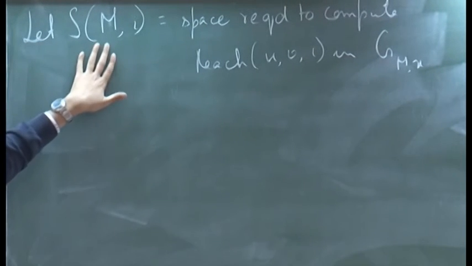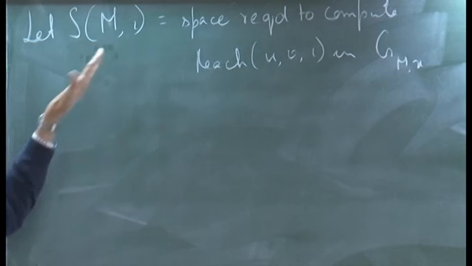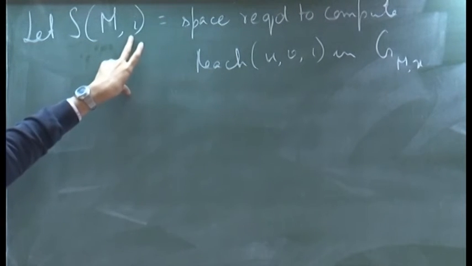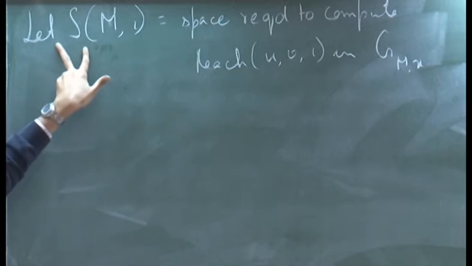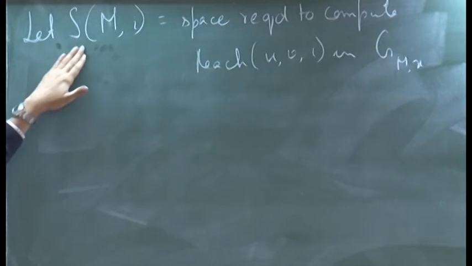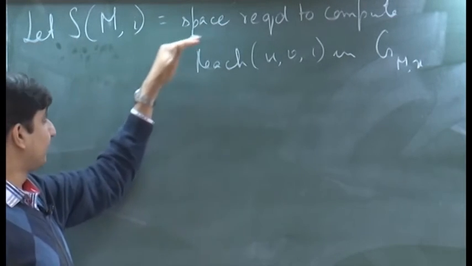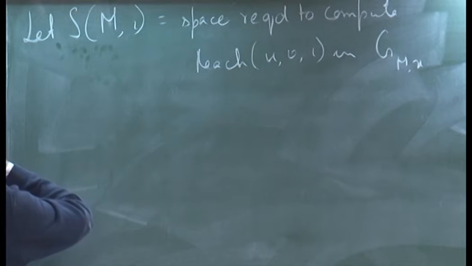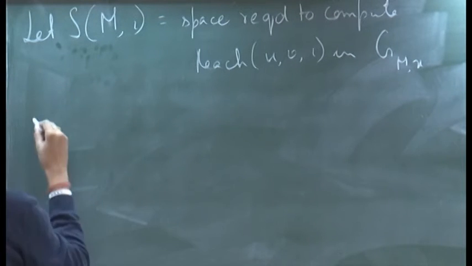Well, m is not so important to keep as a parameter, because we always have a fixed m. It is more important that we put I as a parameter of the function, by which we denote how much space the machine is taking. So, how can we write a recursive relation for this function?